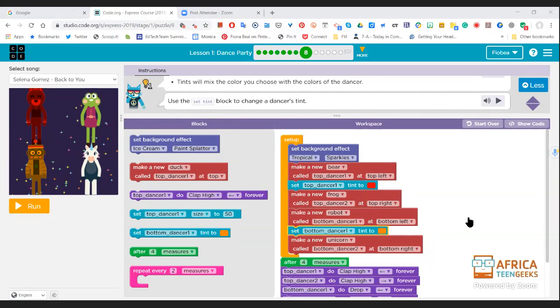Right, Praise is asking how to change color. So just remember, you've got to look for the one that says Tints, and then you've got to click on the color that's there and choose the color. And then you always add it to this top setup block, okay? Faith got it.